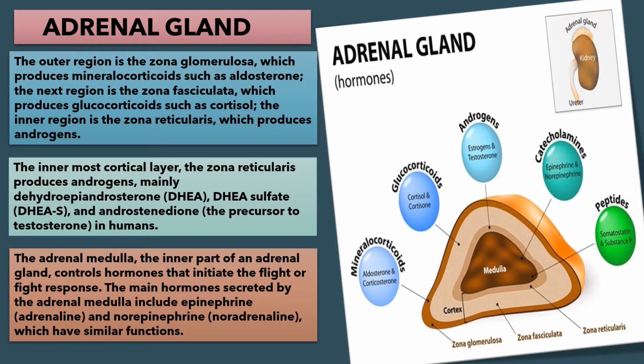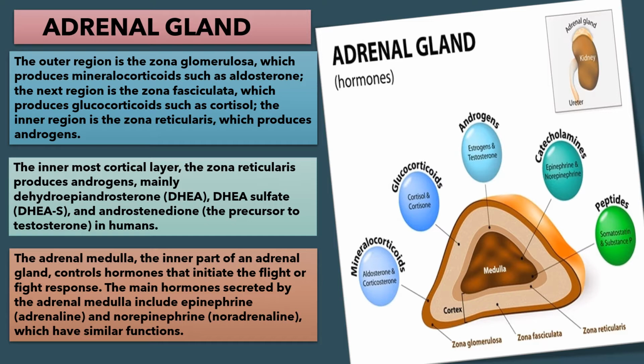Now, the innermost cortical layer, the zona reticularis, produces androgens, mainly dehydroepiandrosterone or DHEA, DHEA sulfate or DHEAS, and androstenedione. Androstenedione is the precursor to testosterone in humans.